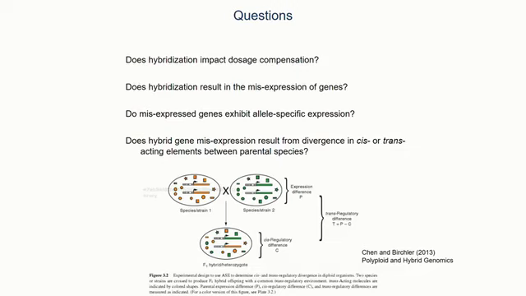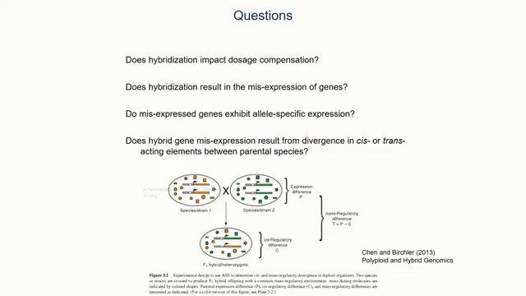A cis acting element would be one that is upstream of the gene, so something like an enhancer region or a transcription factor binding site. Whereas a trans-acting element would be one that's further away on the same chromosome or on a different chromosome. So we can measure whether or not divergence in gene expression in hybrids is cis or trans-acting by comparing the expression of the parental strains to the expression of the hybrids.